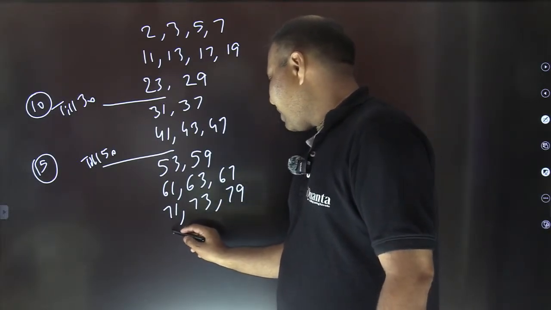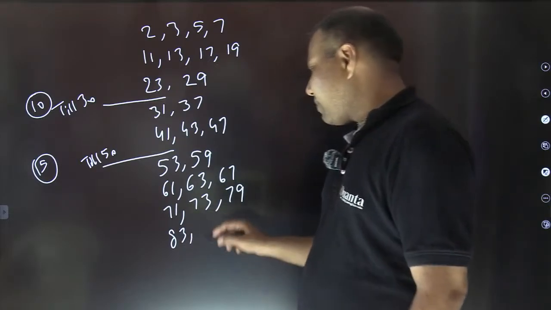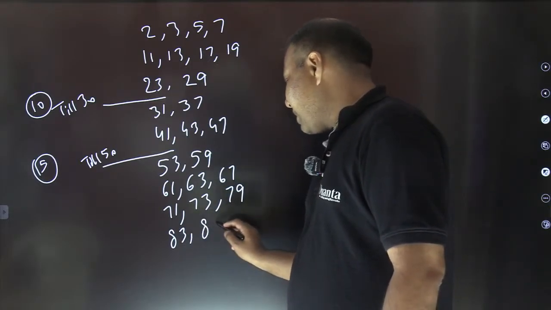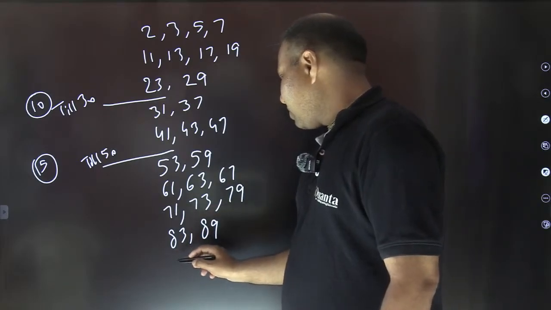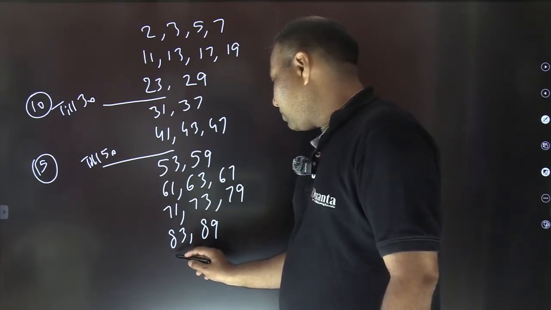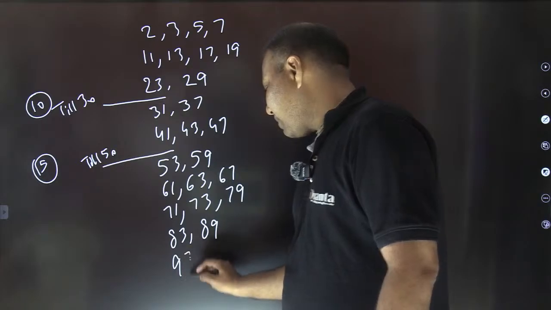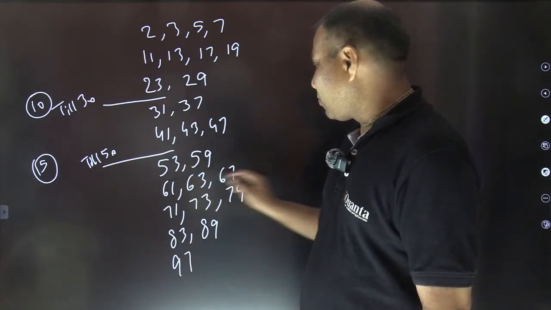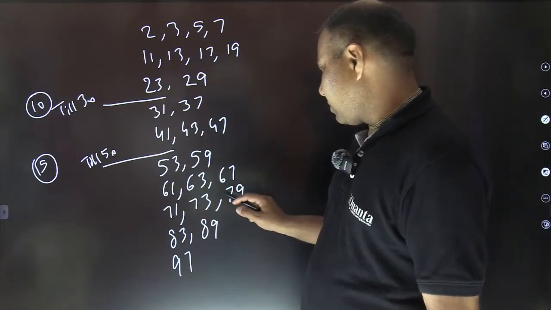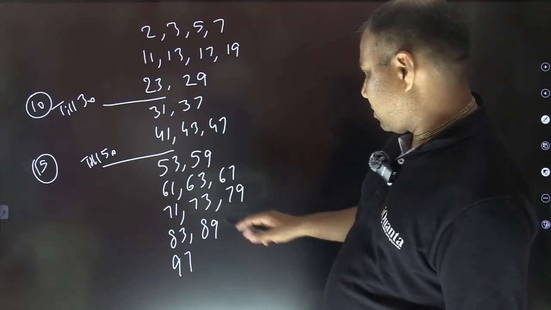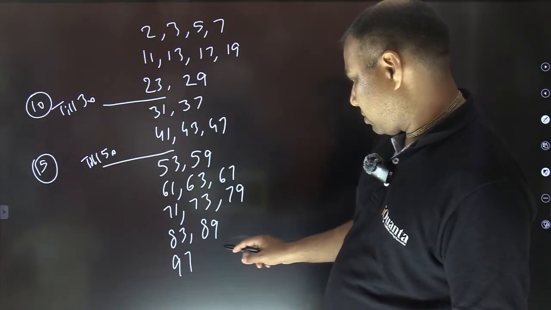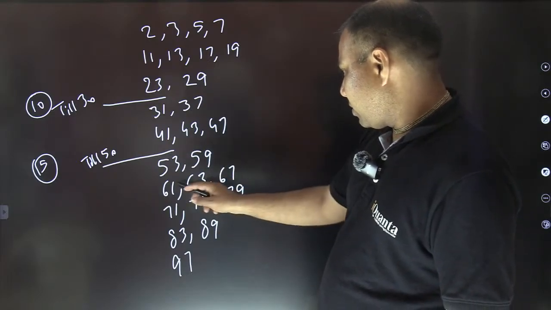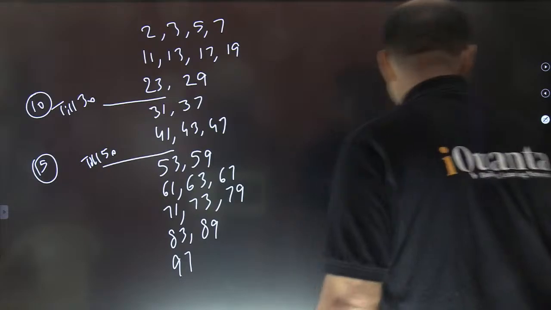After that we have 83, not 85, not 87, but 89 is prime. After that we have finally 93, 95, 97. That's it. So till 100 you can see 2 and 3, 5 and 3, 8. Is there some mistake? 2 and 3, 5. Oh, 63 is not prime, na?